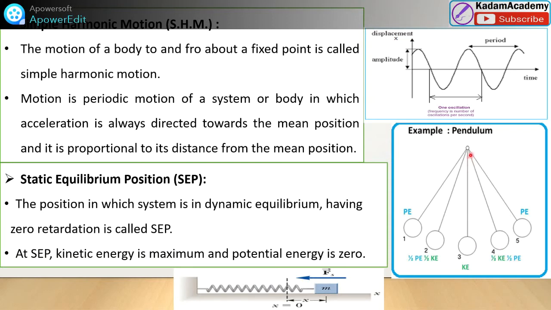But at the equilibrium position, position 3, the kinetic energy is maximum. You can observe this by doing the experiment also. Similarly, in the case of the spring mass system, the same will happen.